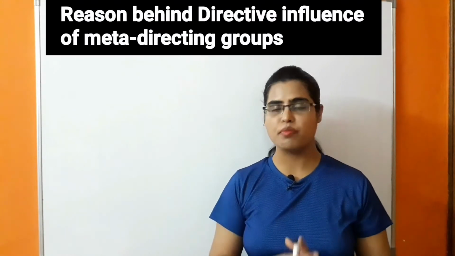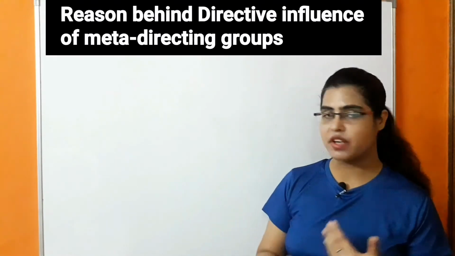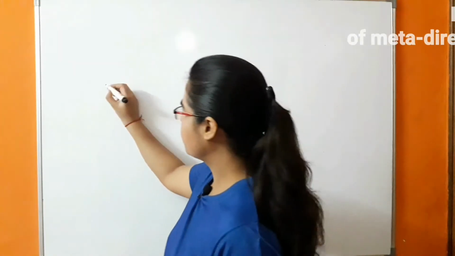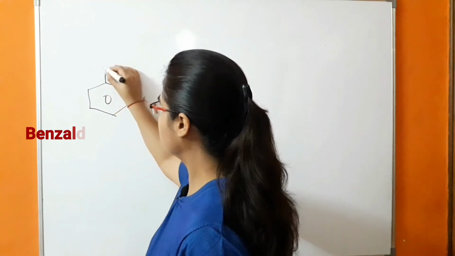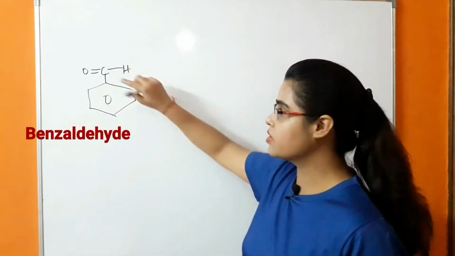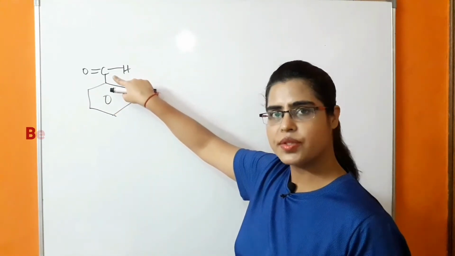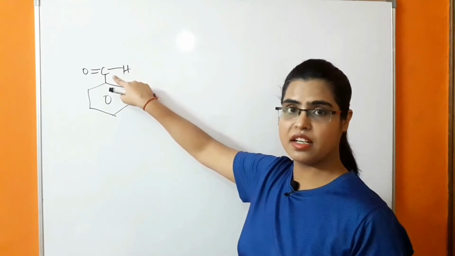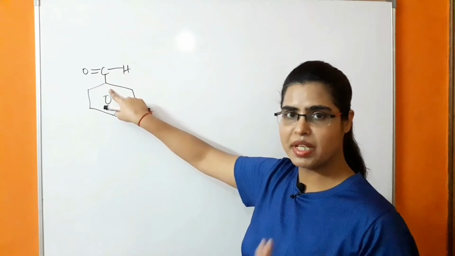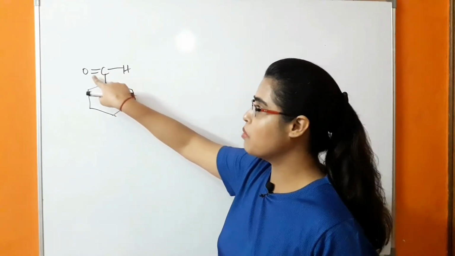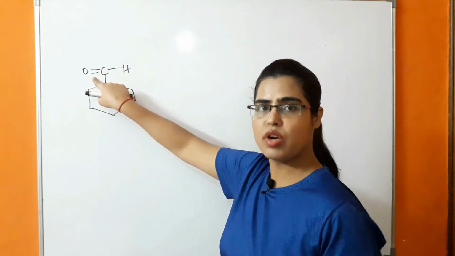So in the case of meta-directing group, what is happening? If we take an example, this is benzaldehyde, this is CHO group. So why is this CHO group having meta-directive effect? Because the atom which is directly attached to the benzene ring is forming a multiple bond with the electronegative atom.